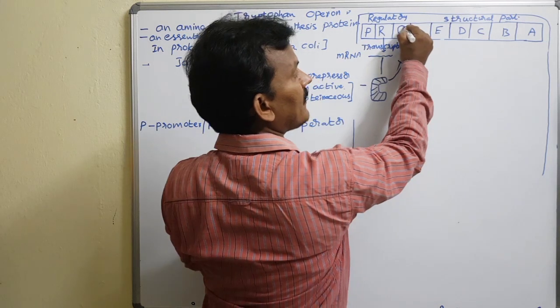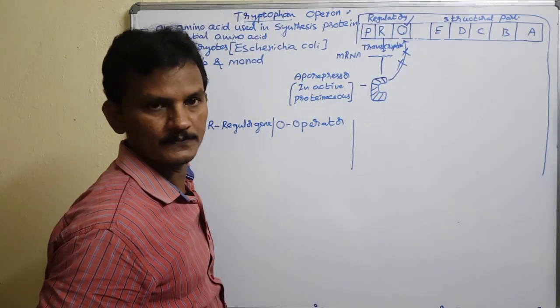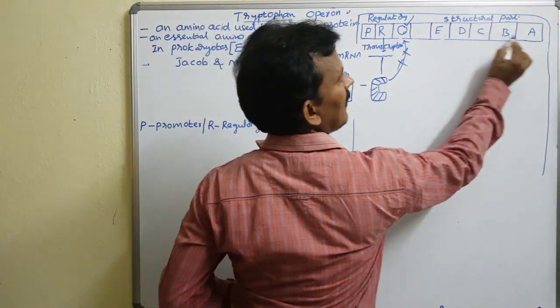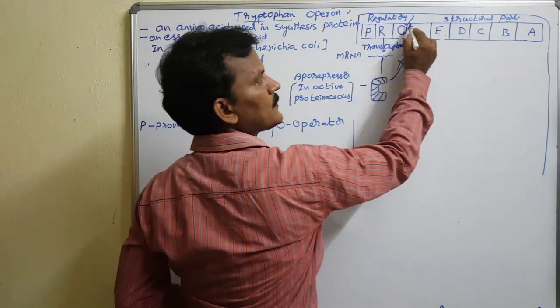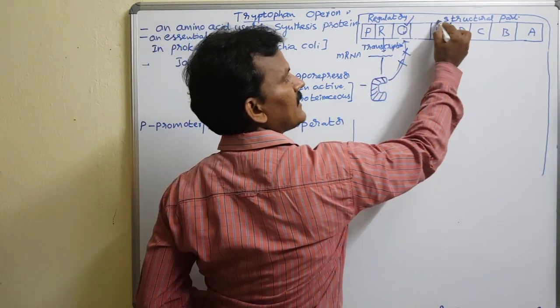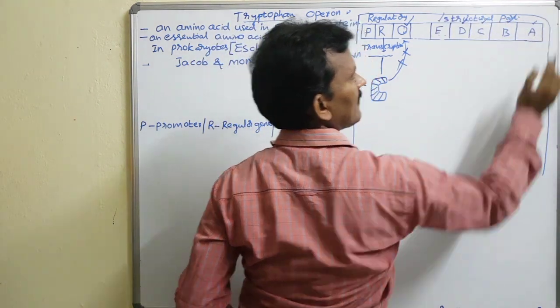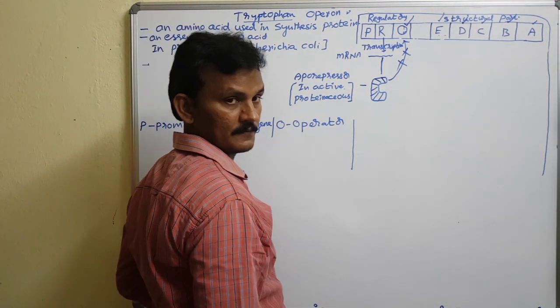Whenever the operator is free, the operator gene gets active. The operator gene controls all the structural genes, so when it is active, all the structural genes start functioning.